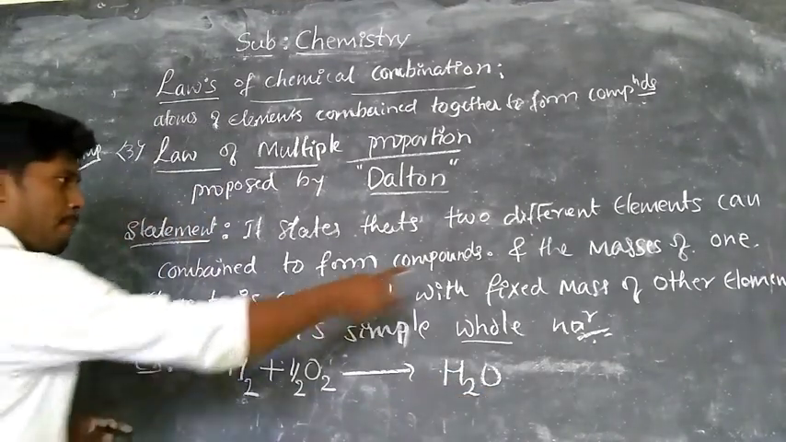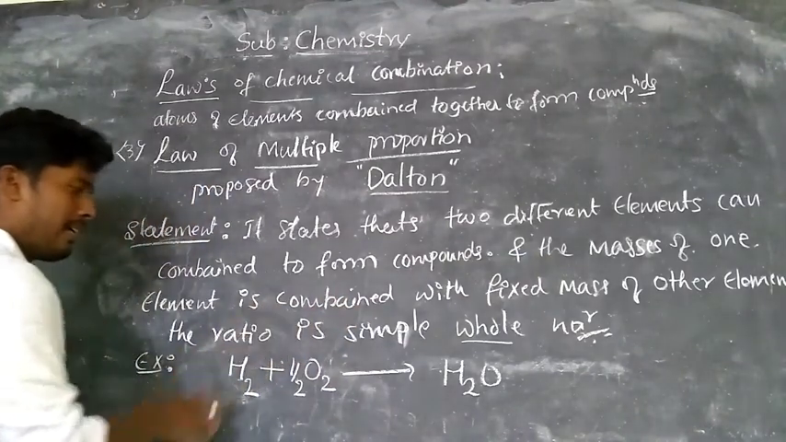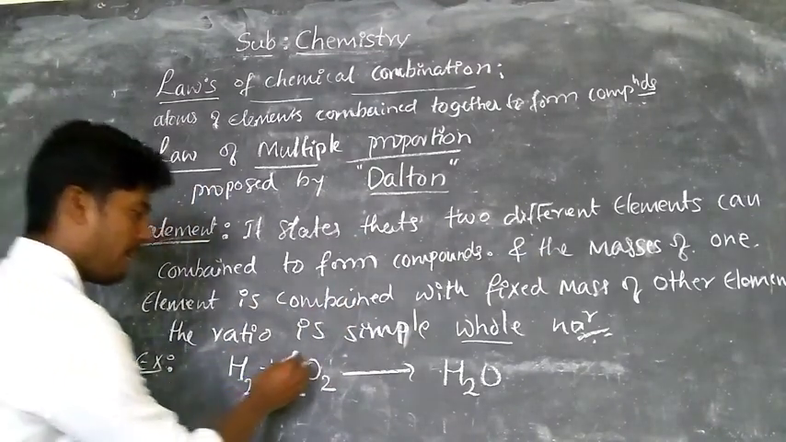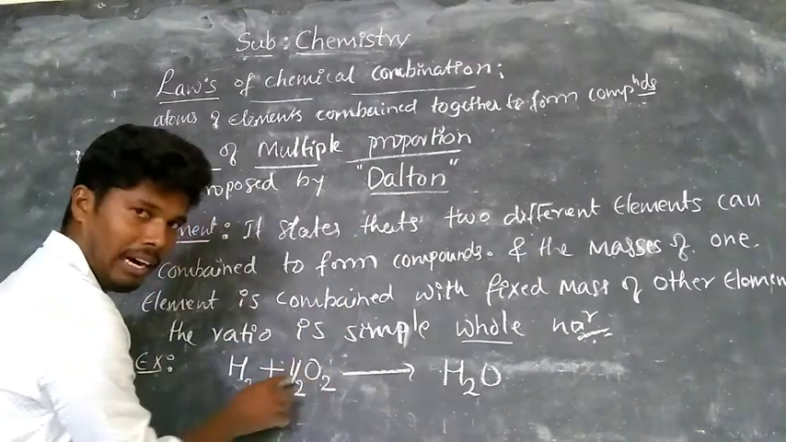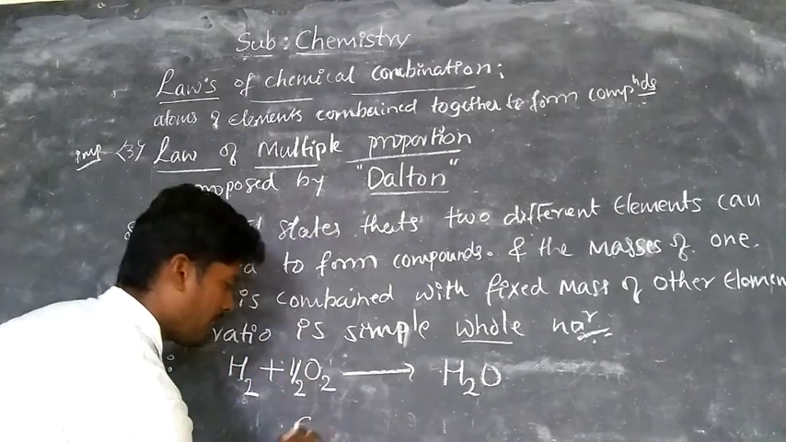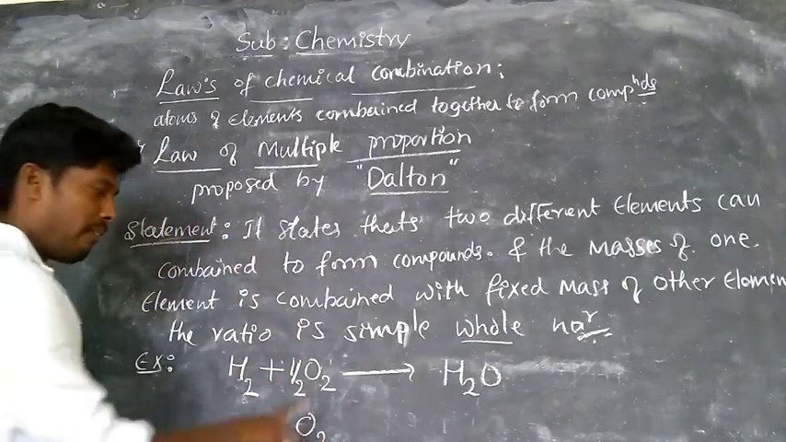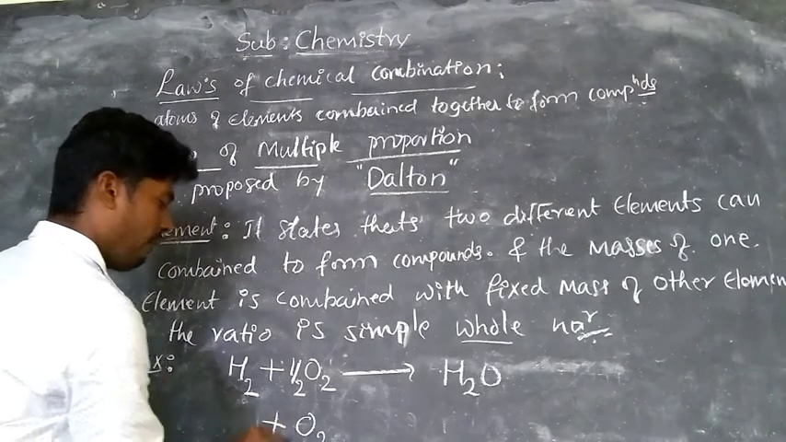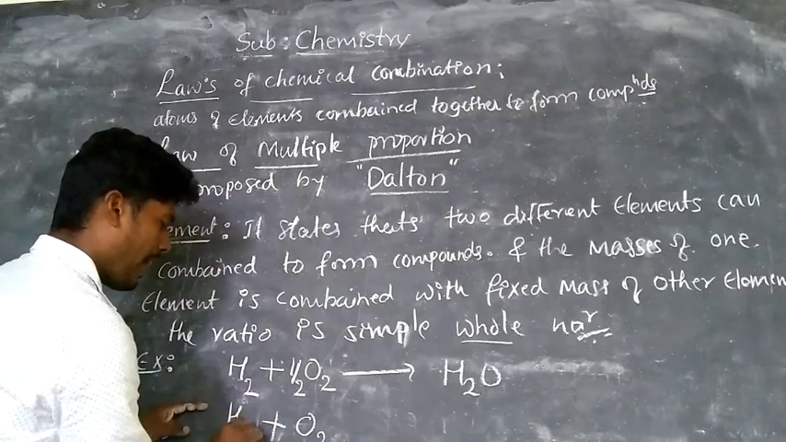Now again, the masses of the other element. Now vary the mass of oxygen. Here we are taking half oxygen. Now take one oxygen. Now we are varying the mass of the oxygen and fixing the mass of hydrogen.